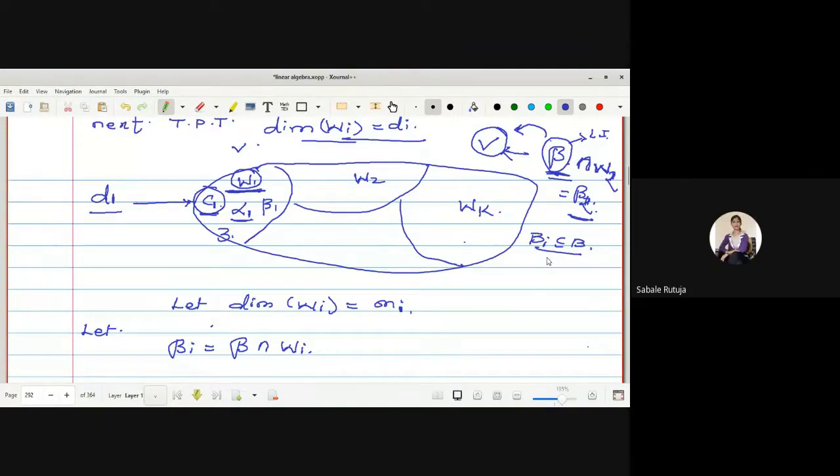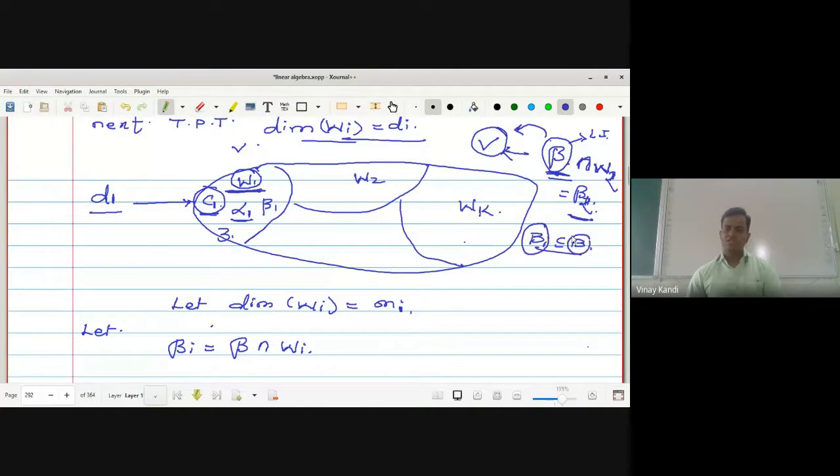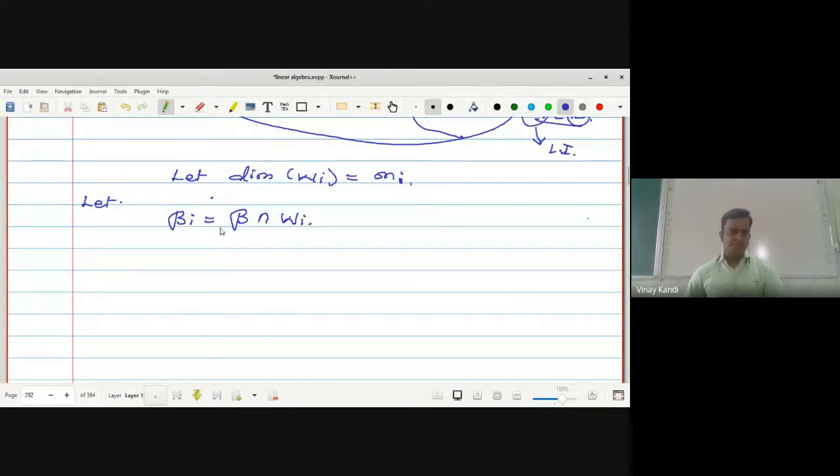Yes, sir. Because this is an intersection, and this is the bigger set, this set is also a linearly independent set. Now look at it. Beta_i is equal to beta intersection Wi, for i running from 1, 2, up to k. Give it as equation number 1.